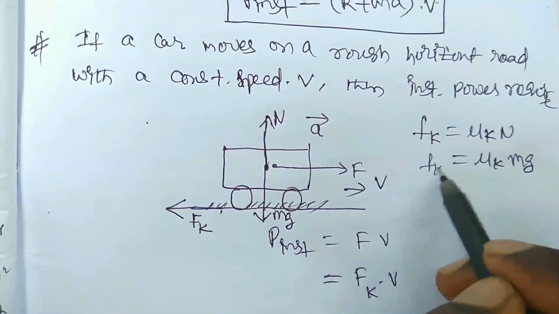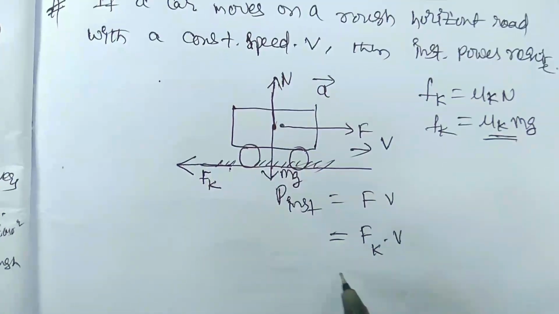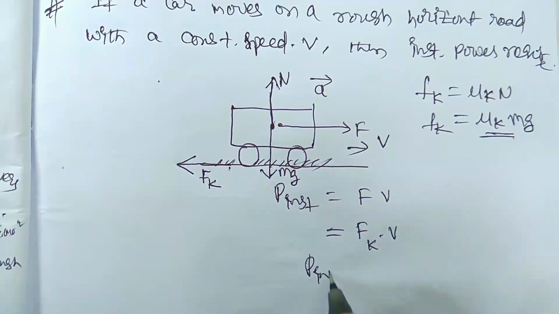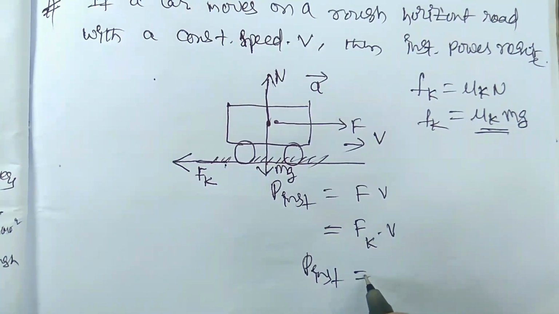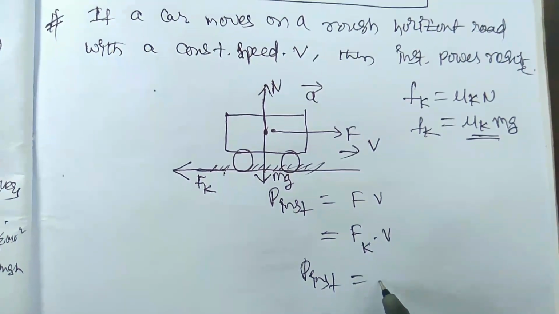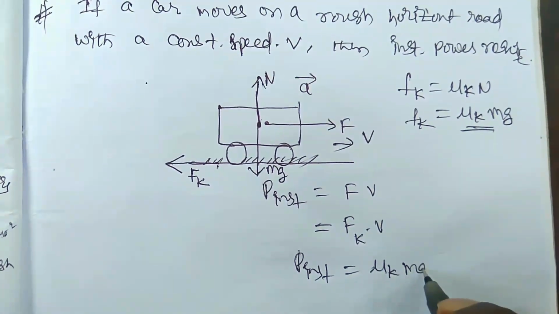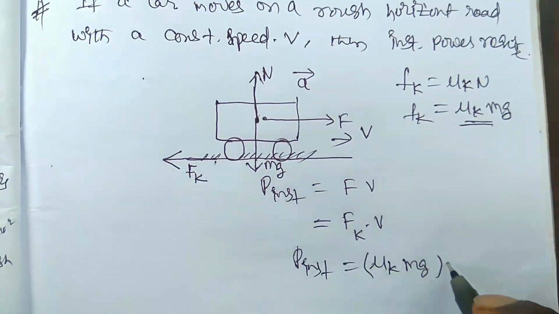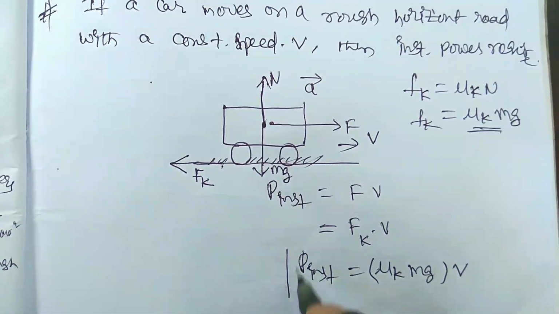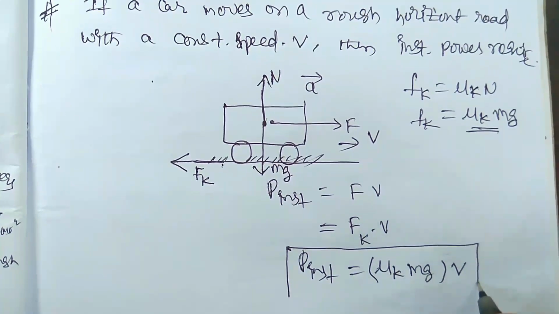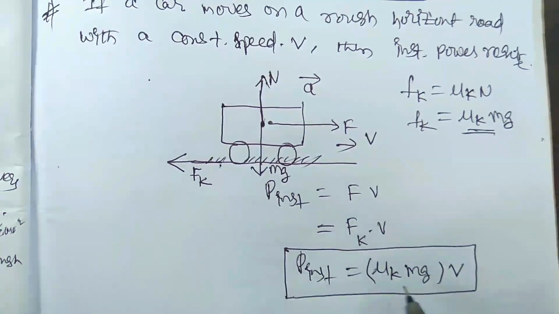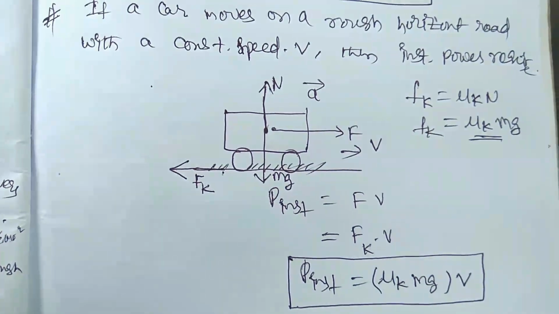So the instantaneous power required by the engine of a car is equal to mu k mg into V. For suppose if it is mu s, then mu s mg into V.